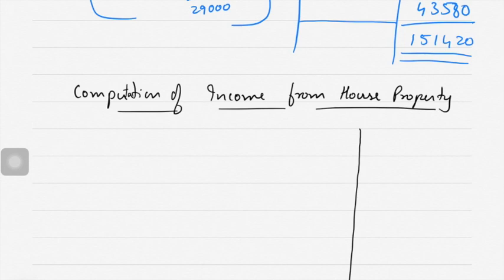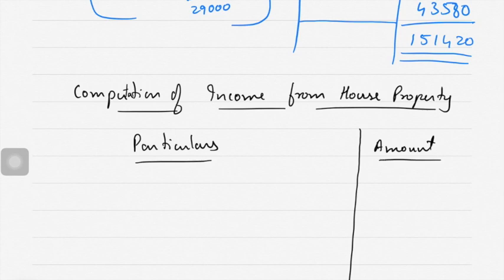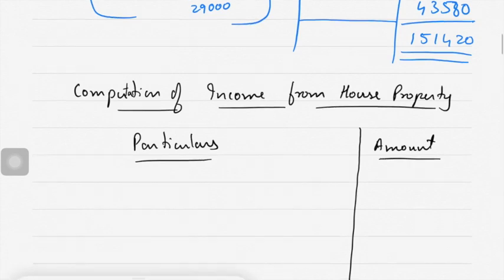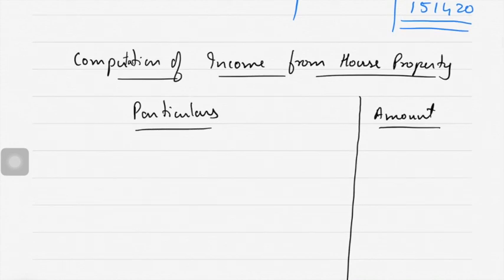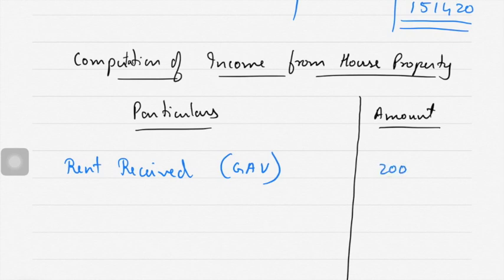Make two columns, particulars and amount. So for income from house property, only two things are given. One is rent received. So let the rent received itself be GAV, you don't know anything else, correct? Which is 20,000.